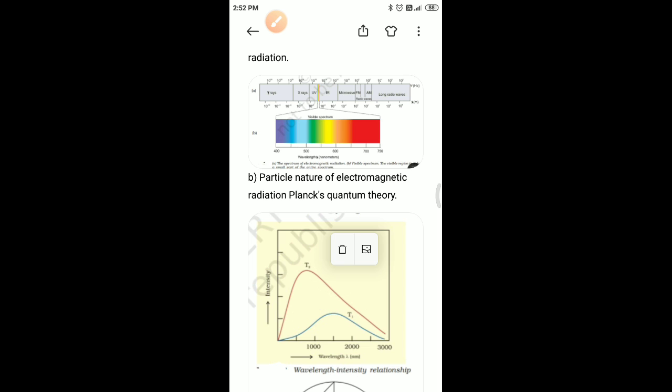In fact, no such black bodies exist. Carbon black approximates fairly closely to a black body. A good physical approximation to a black body is a cavity with a tiny hole which has no other opening.